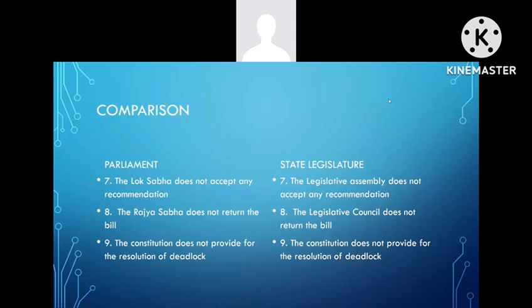Let's come to state legislature, the final one. The Constitution does not provide for the resolution of any deadlock between the two houses. This is because the will of the Legislative Assembly is made to prevail over that of the Legislative Council if the latter does not agree to the bill passed by the